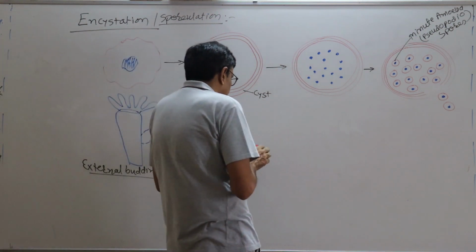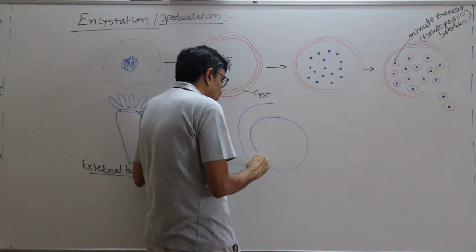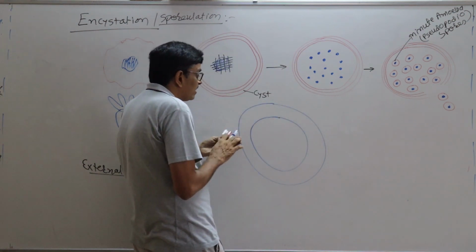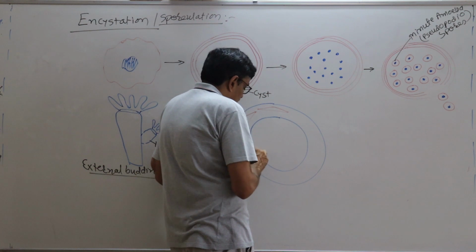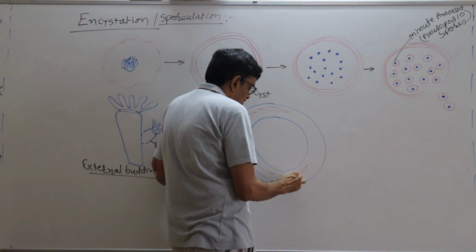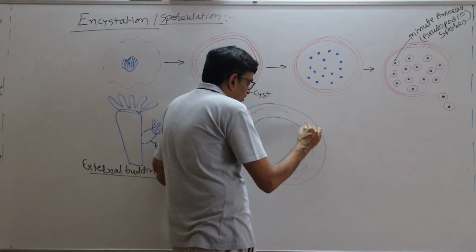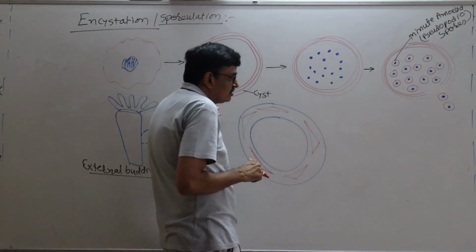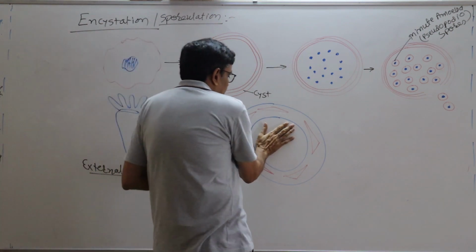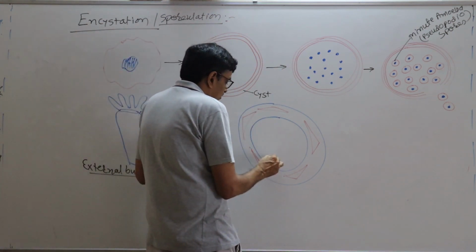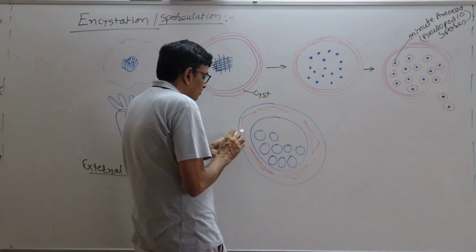Now particularly internal budding is called gemmules. It is called what? Gemmules. The textbook diagram has been given over there. It is like this, spicules which are available in the sponge. Then generally what happens? Fresh water or marine water sponge undergoes such kind of reproduction. Now that is the body cavity of it, and the internal buds are created over here, and that is called internal bud or gemmules.